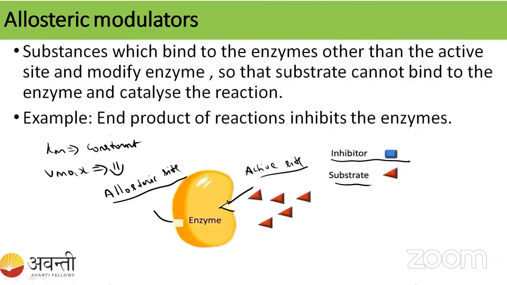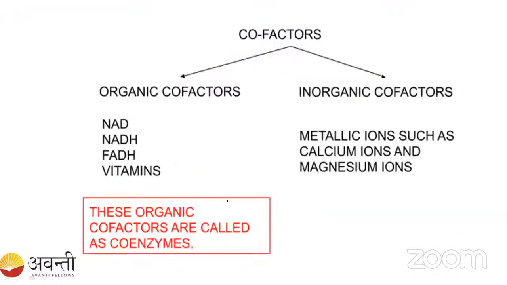This is what we see in the allosteric modulator. The allosteric modulator binds into the allosteric site and changes the shape of the enzyme, so the active site is changed. The substrate cannot bind or fit to the active site of the enzyme. Okay, fine. This is a very important thing we have learned.